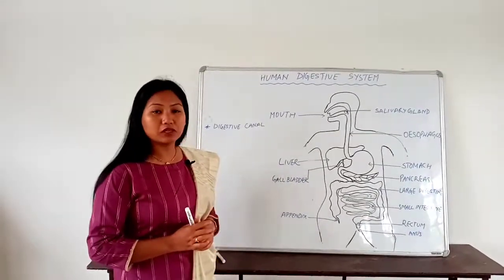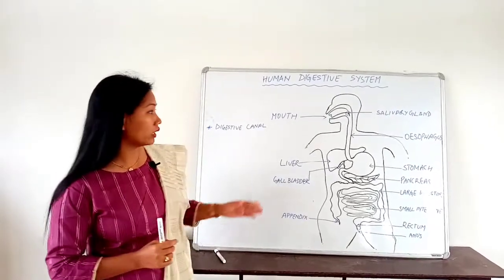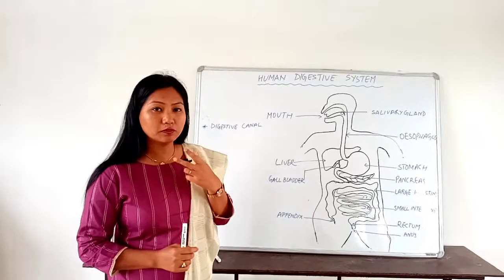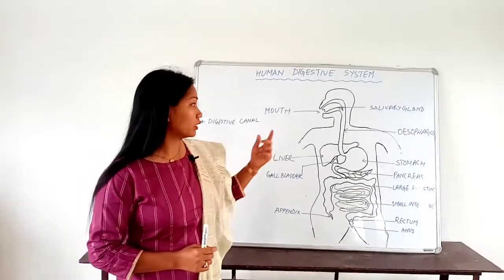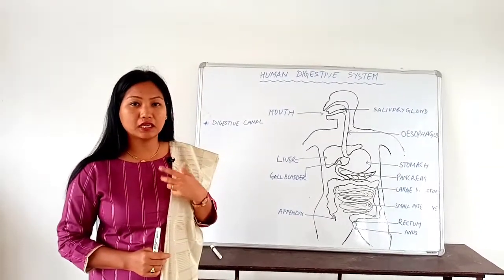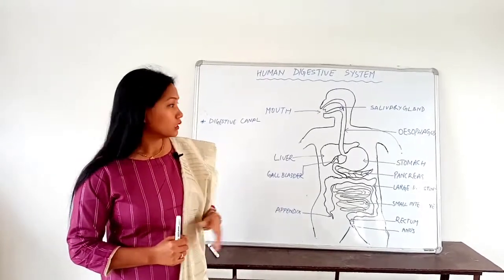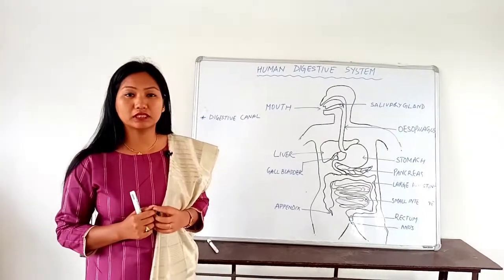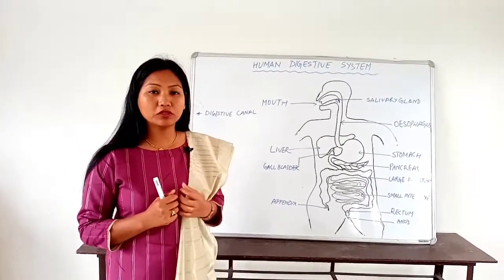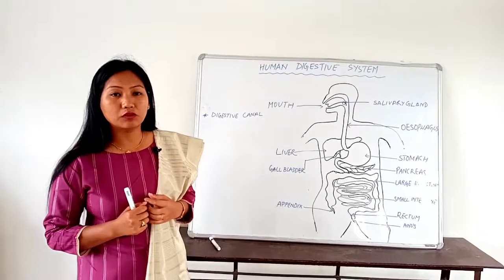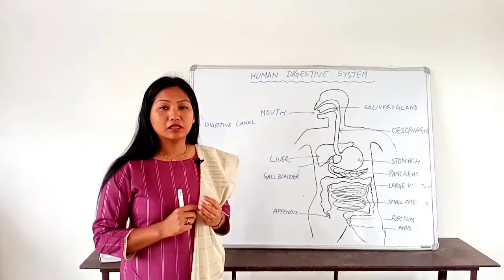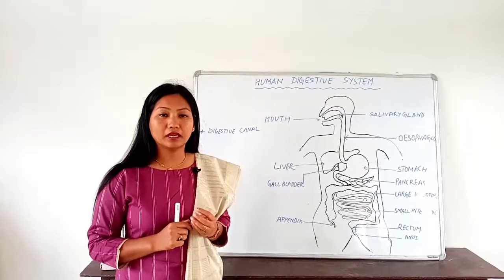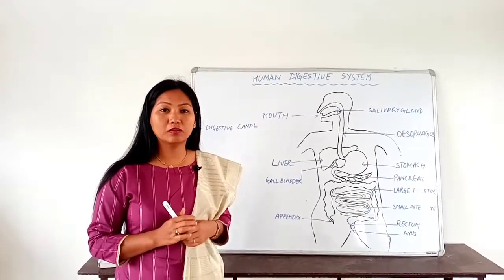Mouth, it is the first part of the digestive canal, where there is a buccal cavity, and inside the buccal cavity we have three parts, that is teeth, a tongue, and also a salivary gland. Human beings have a total of 32 teeth, and among these 32 teeth we have 8 incisors, 4 canines, 8 premolars, and the rest 12 are molars.